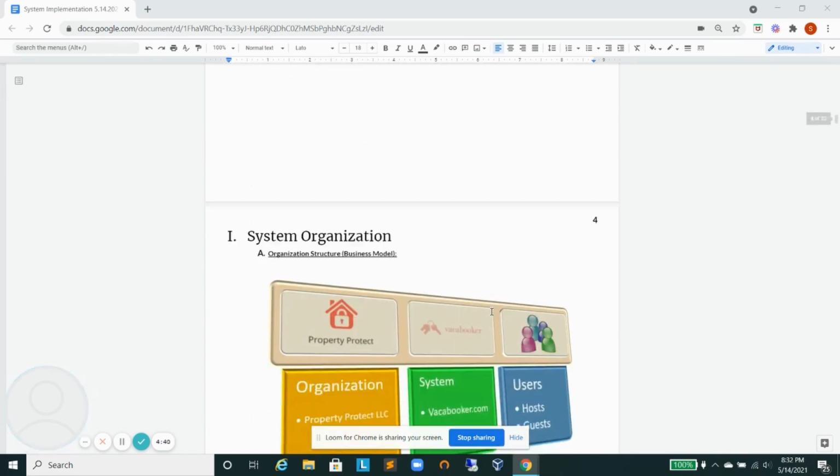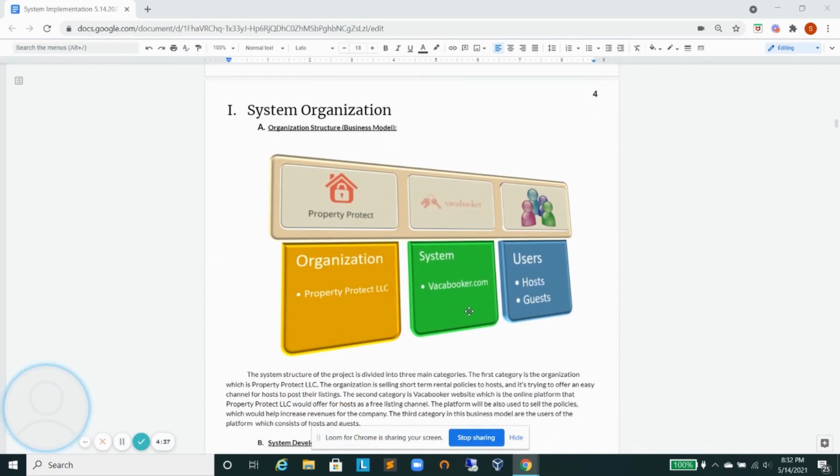All right. So for the system organization, we will start with the organization structure, which is basically the business model, and it's divided into three categories. First of all is the organization itself, which is called Property Protect, and it's a company that sells short-term rental policies to hosts. In this project, the goal is to offer an easy channel for the hosts to post their properties, where they can avoid all the booking fees from different platforms. So they reached out to build the platform, and this platform is called the Vacabooker, and it's our system.